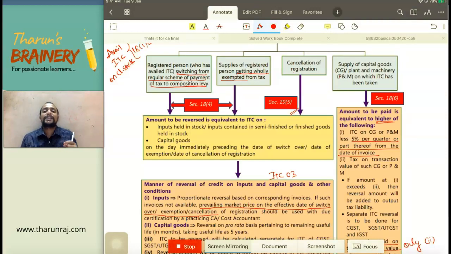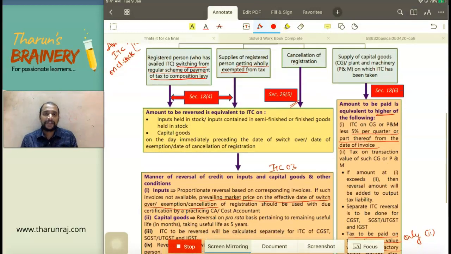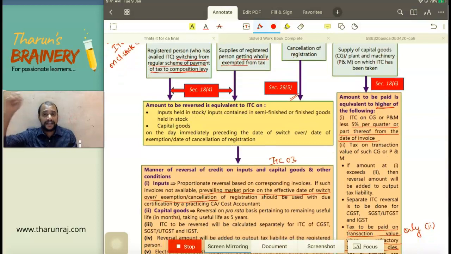Now, what should be taken as the GST payable? Number 1, so much of the ITC availed as reduced by 5% for every quarter or part thereof. From when? From the date of purchase, that is invoice, till the date of sale, supply. So for that period, every quarter or part thereof, 5% should be reduced.